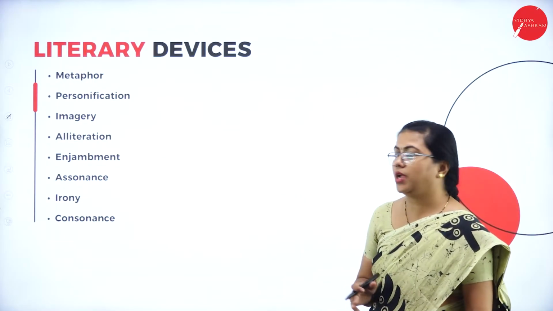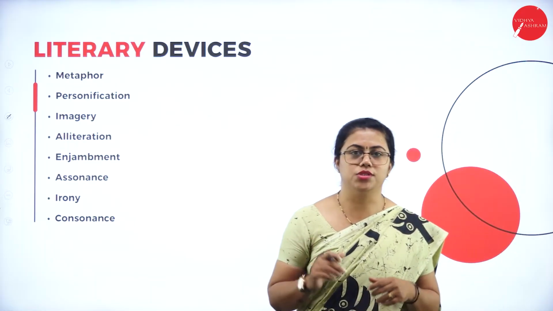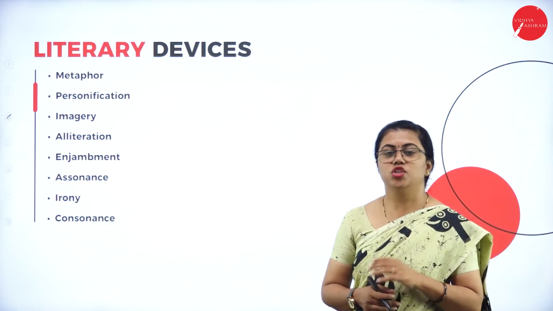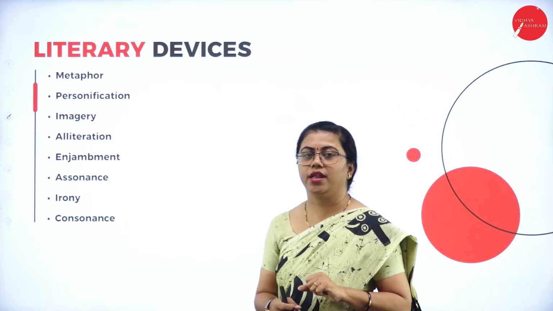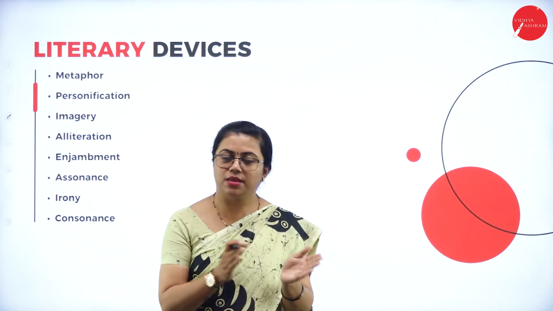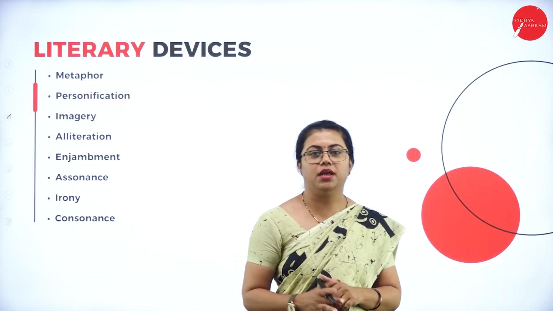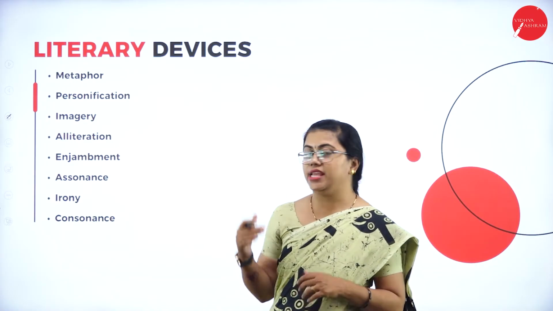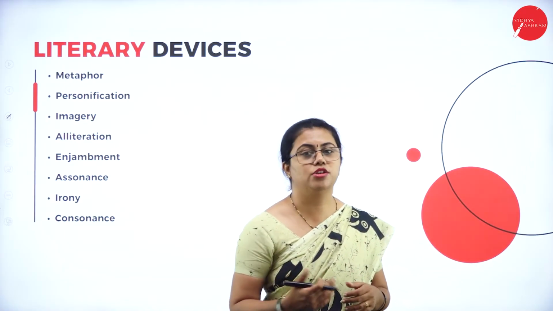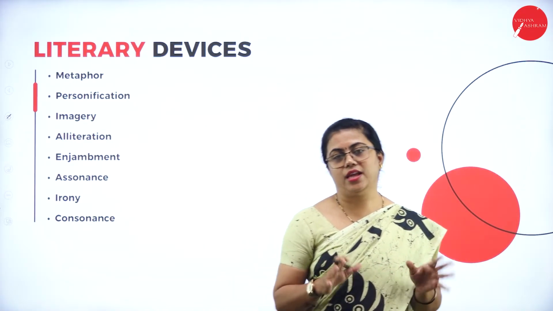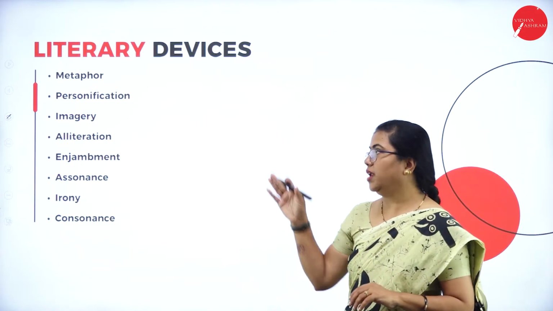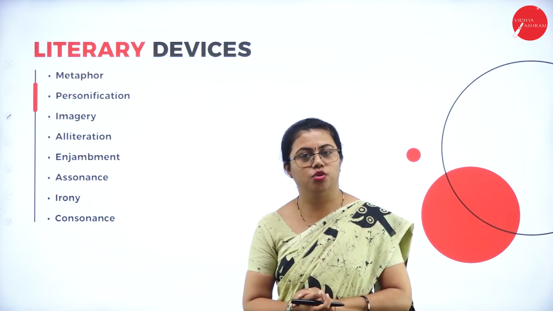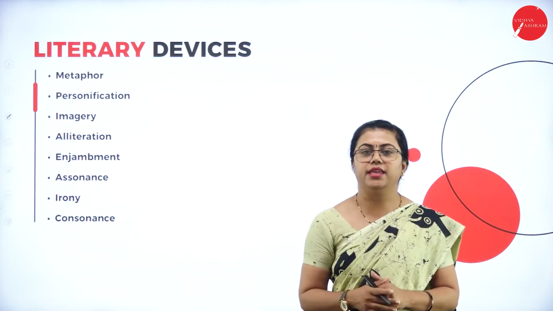Let us just have a look at the literary devices that are used in this. So this poem has metaphor, that is comparison. So what does the poet compare over here? He makes a comparison, like simile and metaphor, both are similar. Simile uses words like as and like, but metaphor is a comparison. It does not use any words like or as. Here the poet makes various comparisons wherein he doesn't use words like as or like.